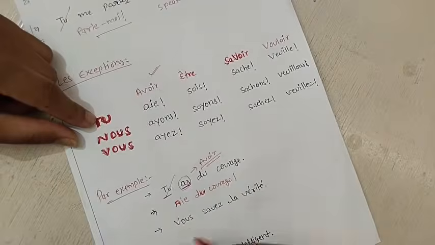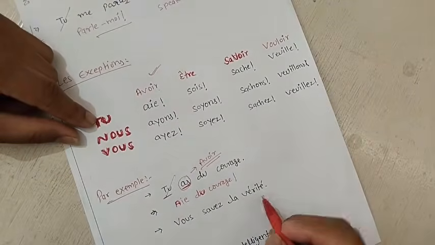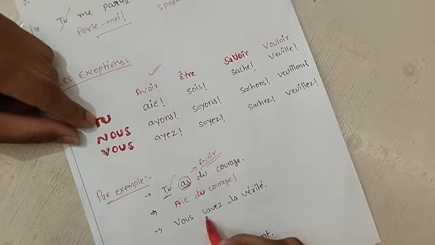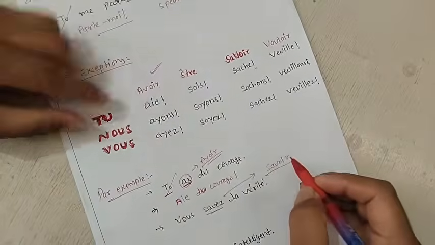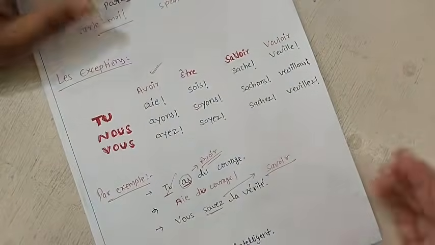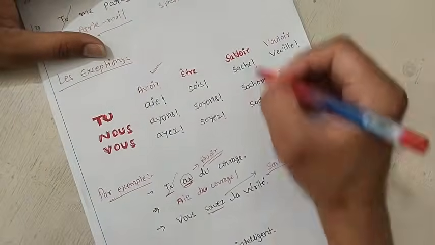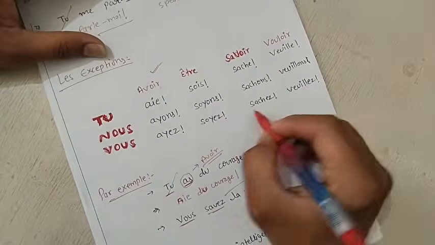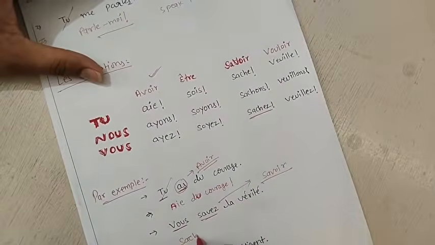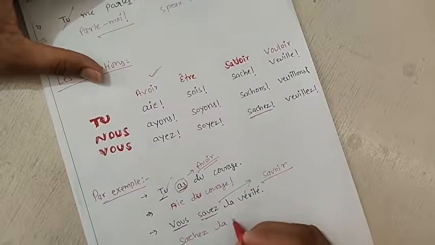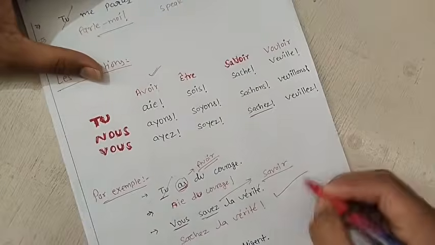You have one more sentence, vous savez la vérité, you know the truth. So we have to say know the truth. Savez, we have to check which verb it is: savoir. So only 4 verbs are there that you have to check. For the other verbs you can just copy the sentence as it is, as we were doing. Savoir is coming here. What is the subject pronoun? Vous, so write it from here. So this you have to learn. Sachez la vérité. Like this we can do.